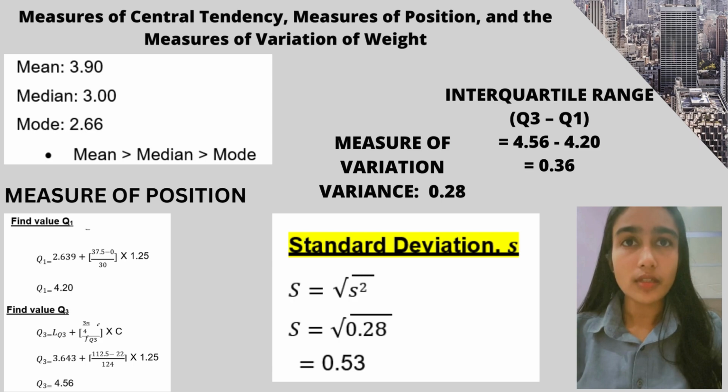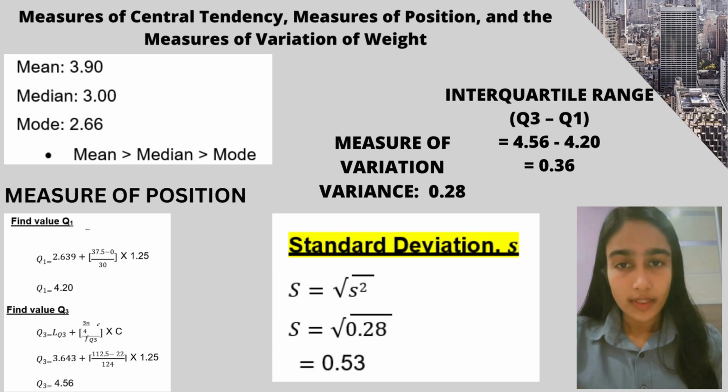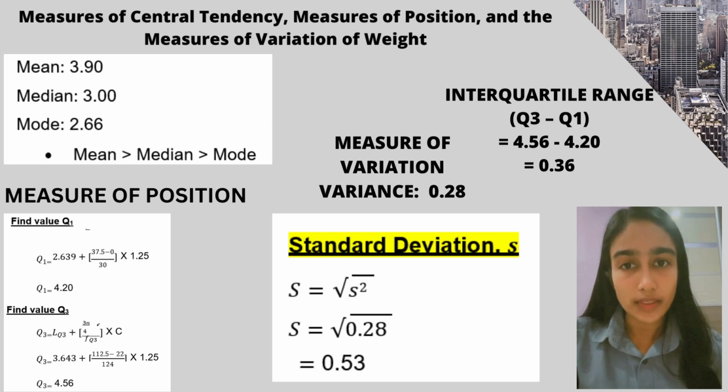Next, measure of position. For the first quartile, I got 37.5. The class interval is 3.139 and 3.389. For the third quartile, I got 112.5. The class interval is 4.143 and 4.393. The value for quartile 1, I got 4.20, which is 2.639 plus 37.5 minus 0 divided by 30 and then times 1.25. You will get the answer 4.20.